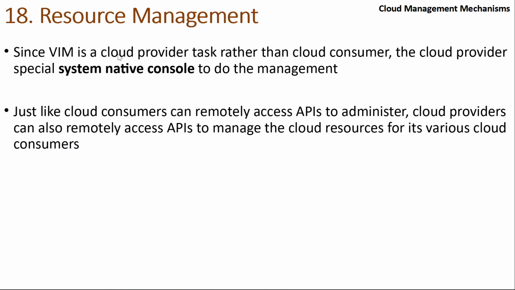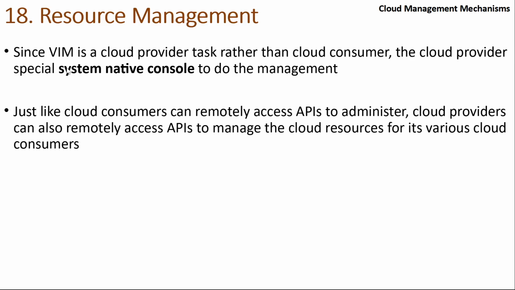So here it says, since VIM is a cloud provider task, people like me who are normal customers won't have access to VIM. It is internal software, and I clearly said that some portals are available internally for the AWS employee.